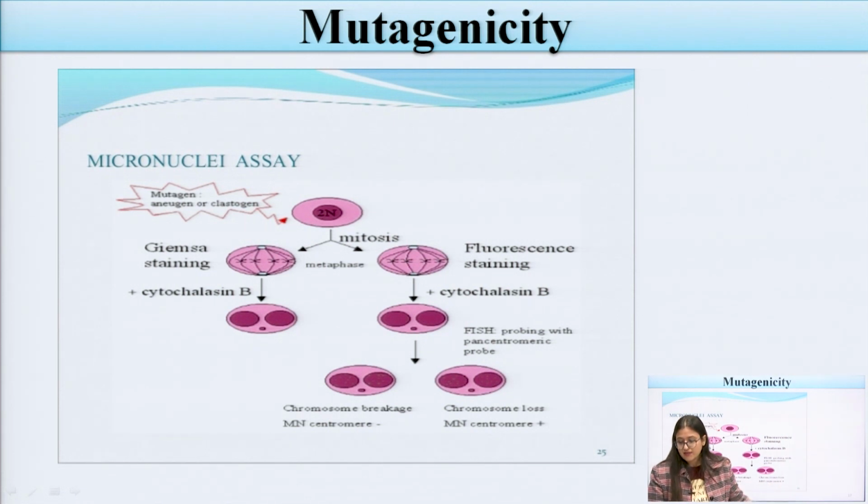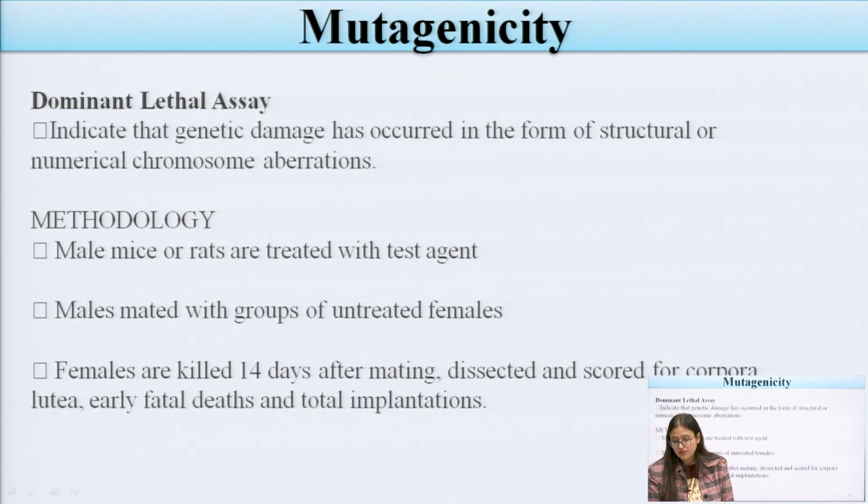In the micronuclei test, during mitosis, 2 daughter cells are produced. Using fluorescence staining and then FISH probing with a pericentromeric probe, chromosomal breakage can be seen, along with the loss of the chromosome and centromere loss.